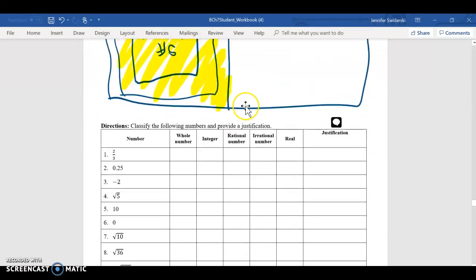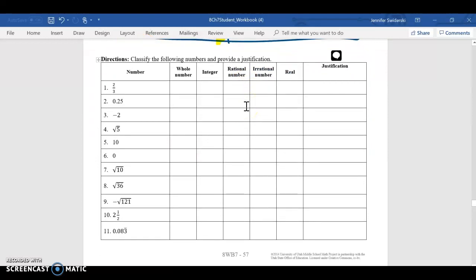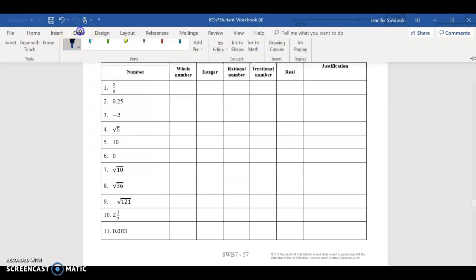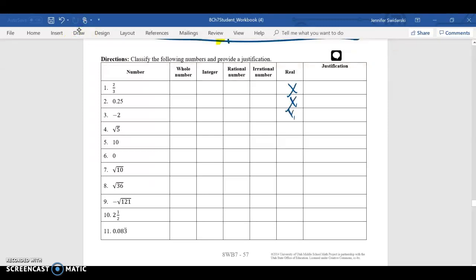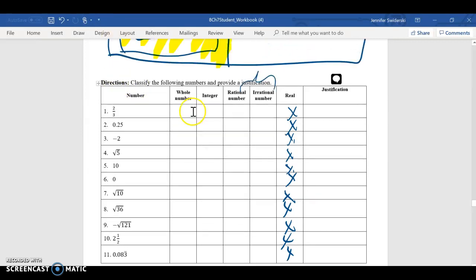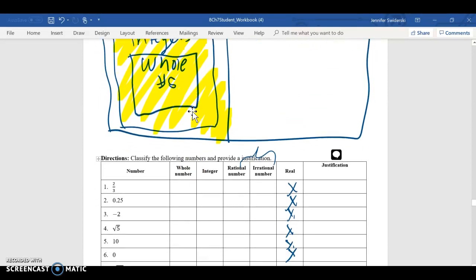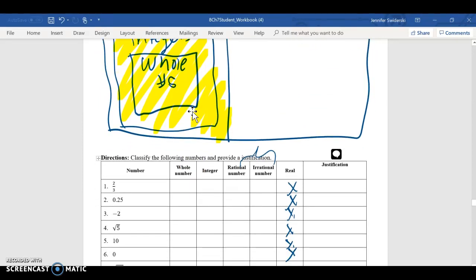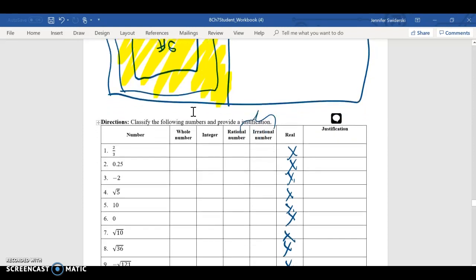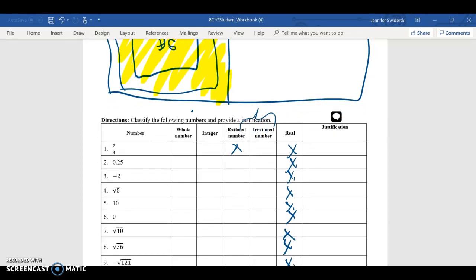Okay, so looking at this graph, I always like to work right to left. And the reason why is because we know every single number on here is a real number. We know that because numbers are either rational or irrational. Well, since those are all real numbers, the second thing we need to consider is, okay, are they rational or irrational? And this is going to be on your test. Anytime a number can be written or simplified, it's a rational number.